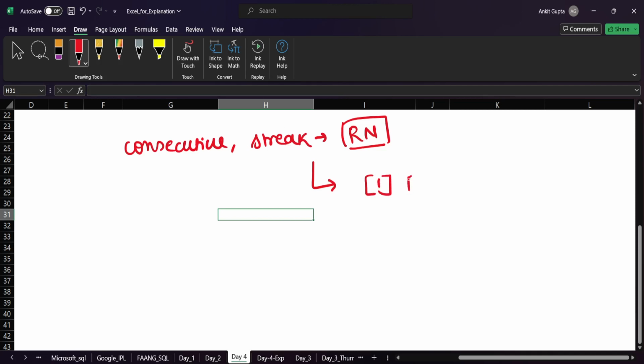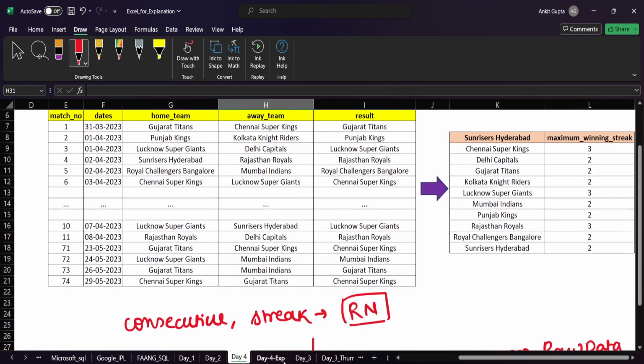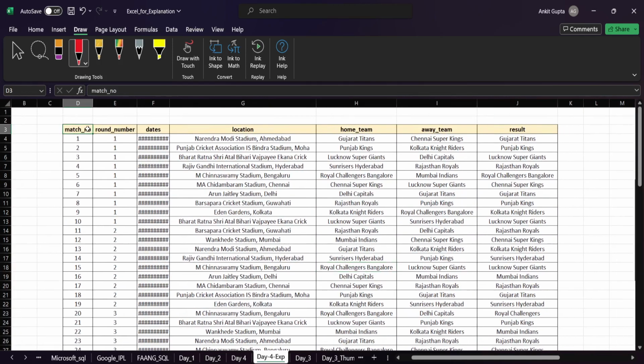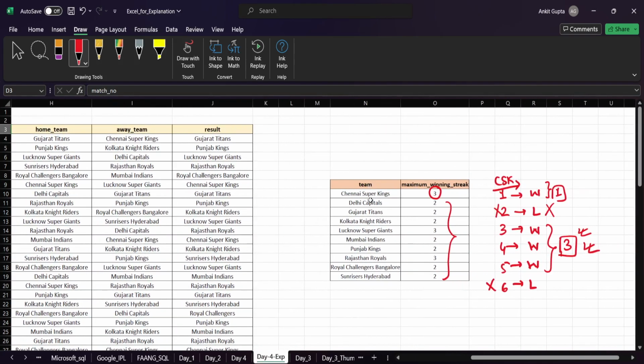So what we do is generate a row number on the raw data. Whatever data we have, we generate a row number. Sometimes we have the row number, sometimes we do not. If you see here, in this question we have a row number, this match number. But here we are talking with respect to the team, right? For Chennai Super Kings, the winning streak is three. Delhi Capitals' winning streak is two. Chennai is independent of the other teams, right? The winning streak doesn't depend on the other team.